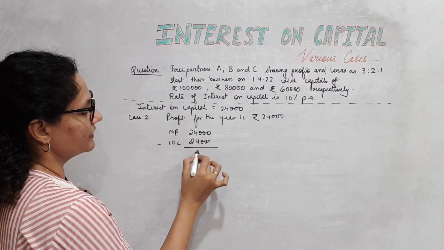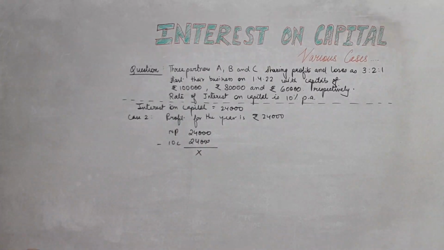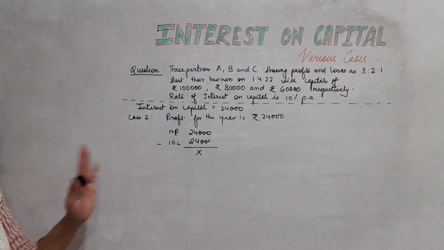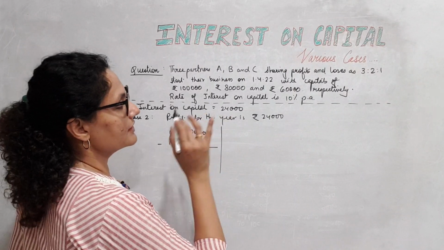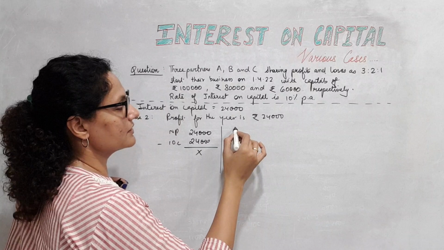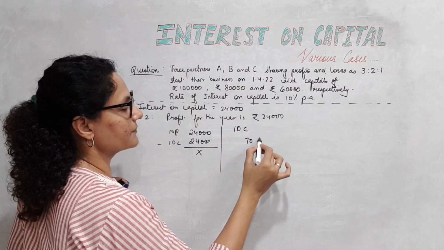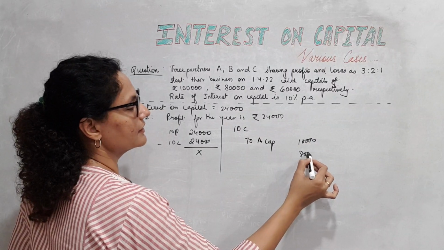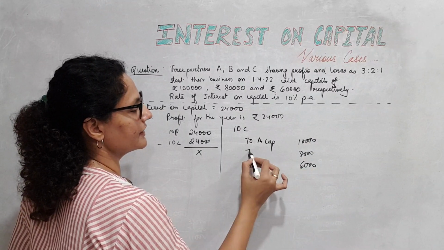Nothing is left to be shared in the profit sharing ratio. So here my profit is equal to IOC, so the partners are simply given IOC as they were supposed to get, 10, 8 and 6.